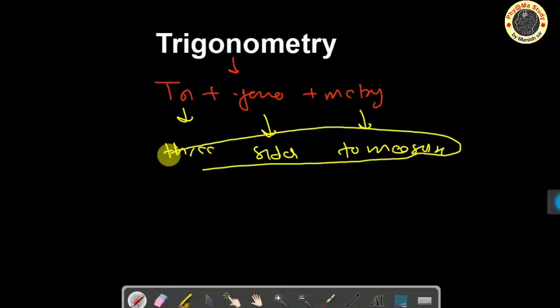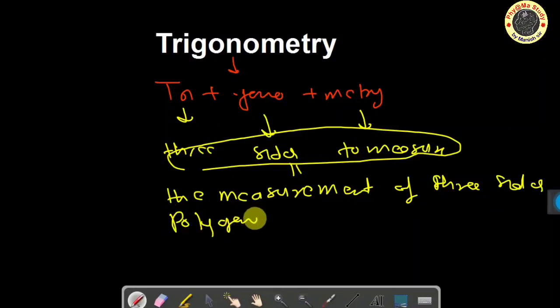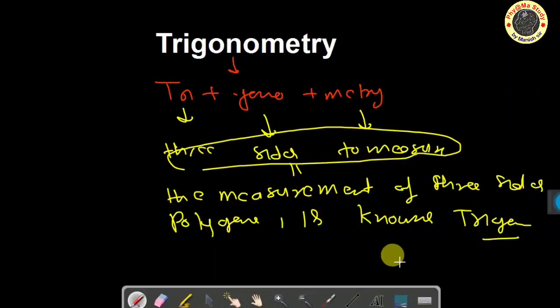These words tell us that the measurement of three sides polygon is known as trigonometry. So the word trigonometry defines itself: the measurement of a three sides polygon is known as trigonometry.